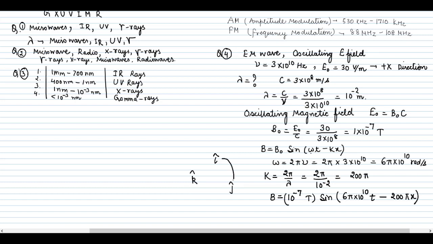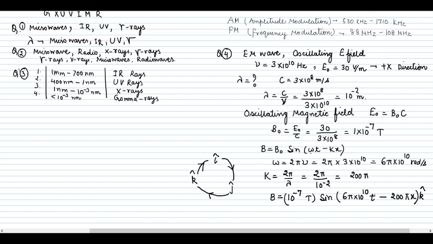If you are moving in the clockwise direction, then it is always positive, and if you are moving anti-clockwise, then it is negative. So going from i to j will give you k, k to i will give you j, and i to j will give you k. So the resultant will be k cap. Our magnetic field will be in the positive z direction, and that will give you the answer, the magnitude of the magnetic field as well as the direction of the magnetic field.